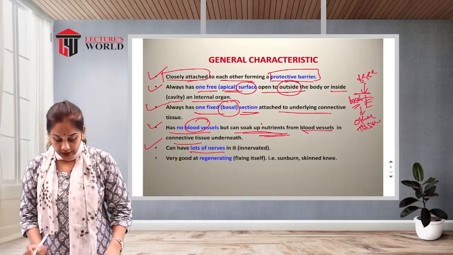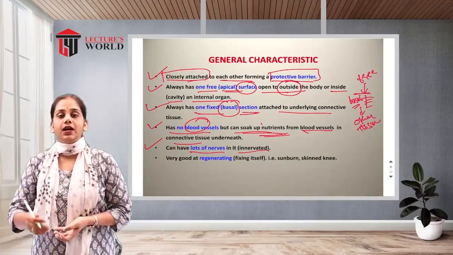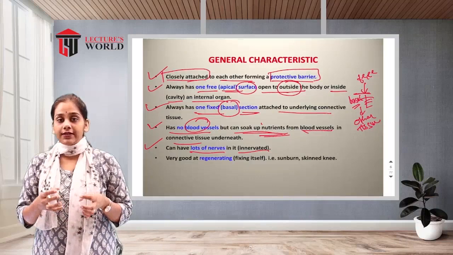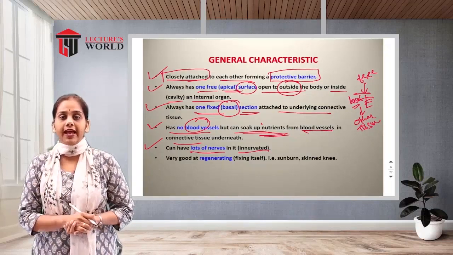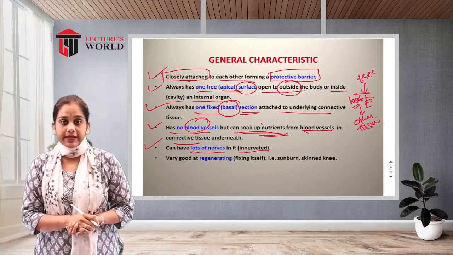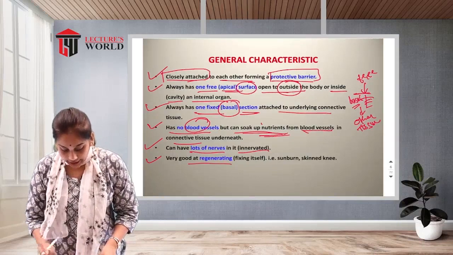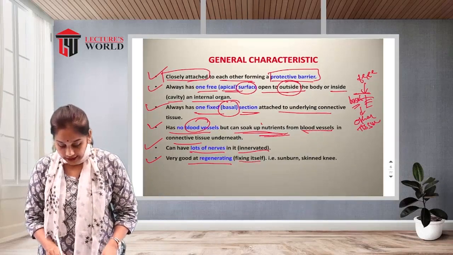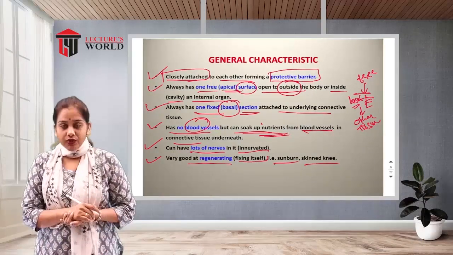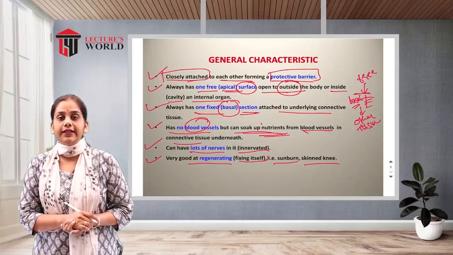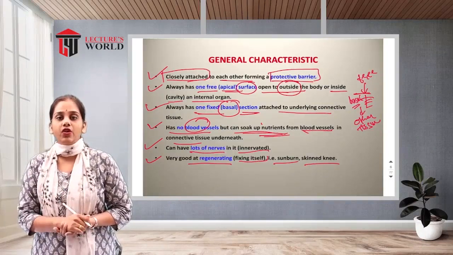Okay, innervated. It means there is more vascular and nervous supply in the under layer of the epithelia, for sensation. Then it is very good at regenerating, meaning fixing itself, for example sunburn or a skinned knee. So it has a characteristic for regeneration, the self regeneration of the cells.